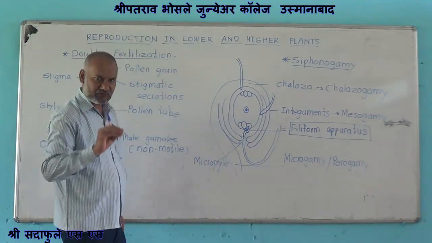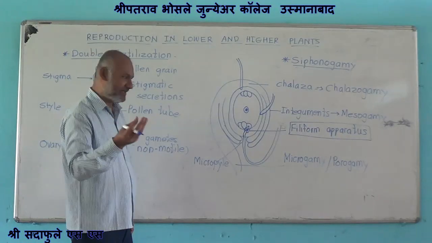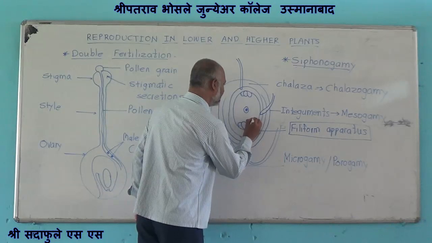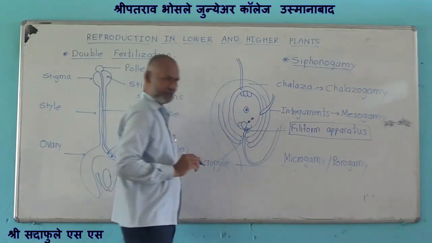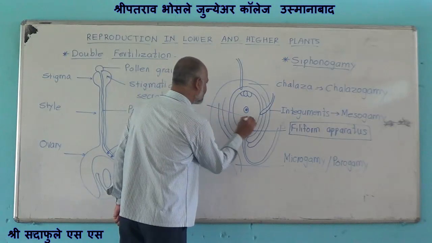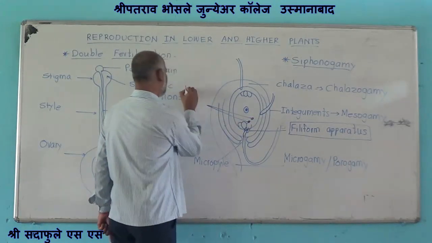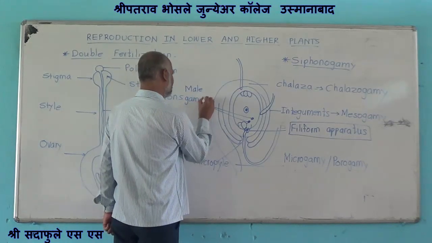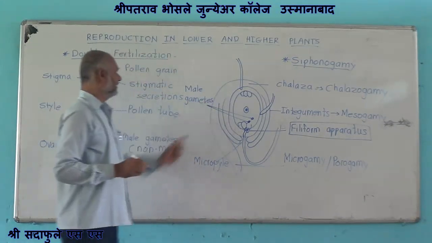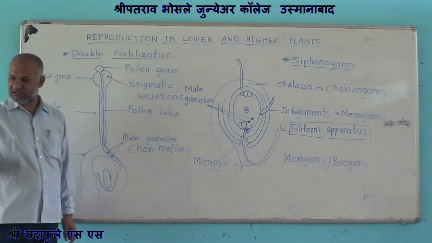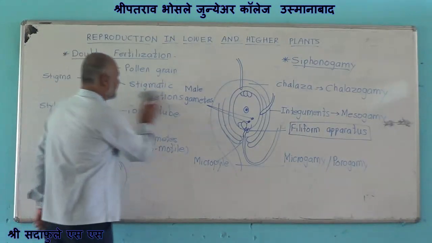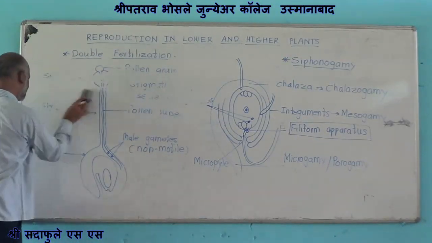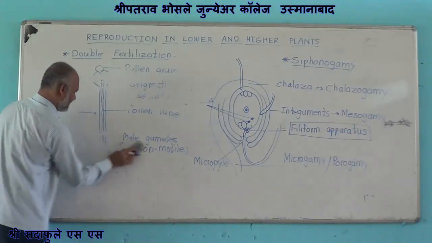It absorbs water, swells, and bursts open to release two male gametes. Here there is a release of these two male gametes. These male gametes are non-motile, carried by the pollen tube. Now what happens? After the release of these male gametes, they take part in fertilization.